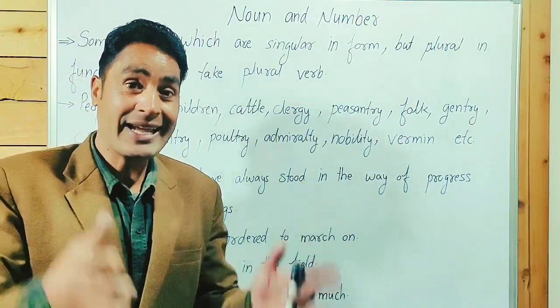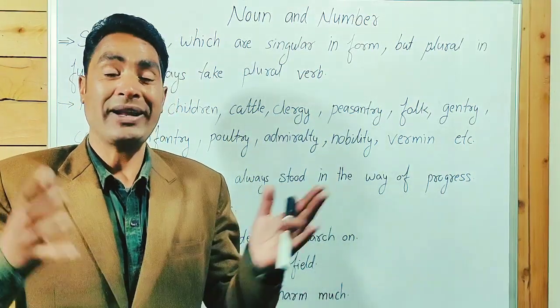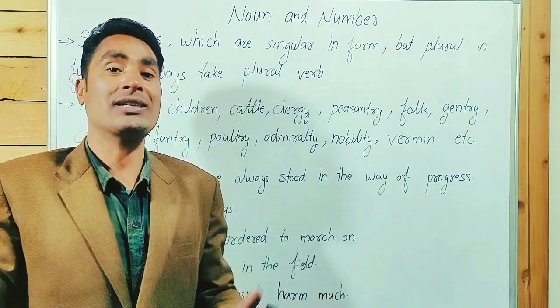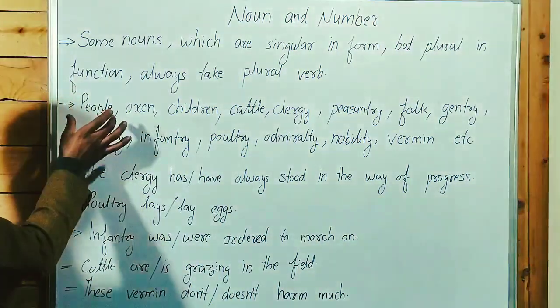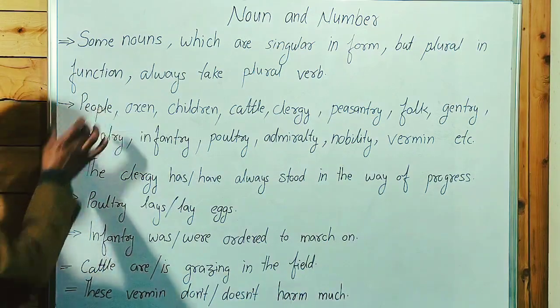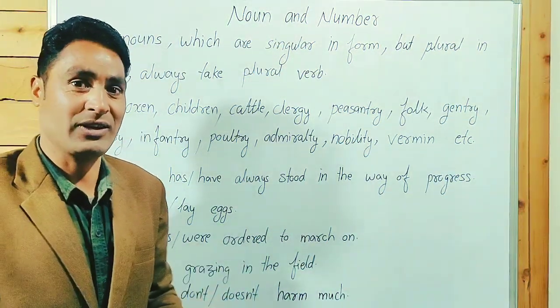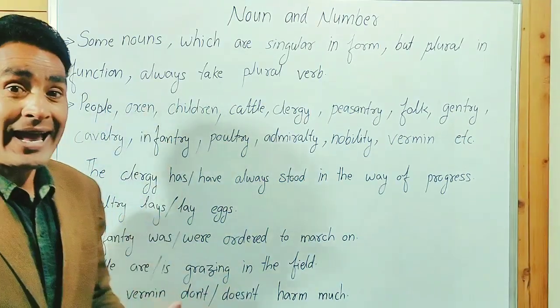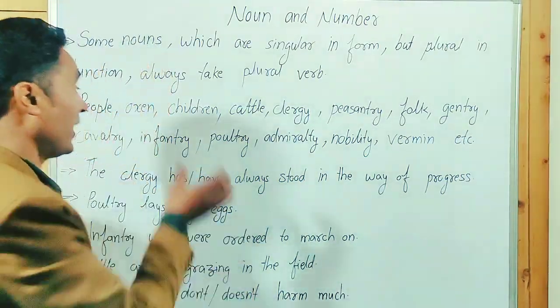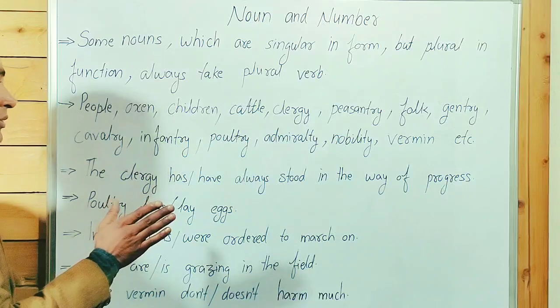We can say peoples are gathered. So all people means our nation. It's possible, but for the rest we can't add s or es at the end of these nouns.